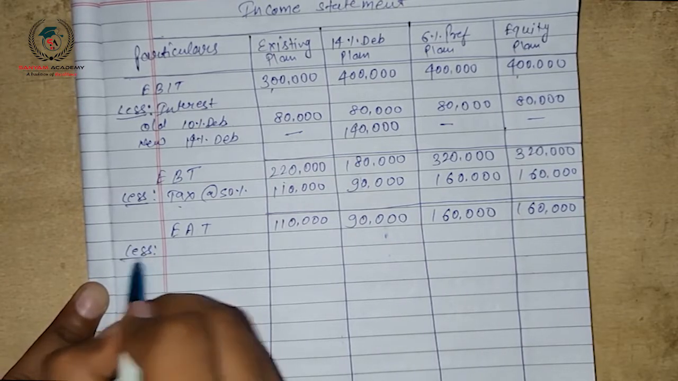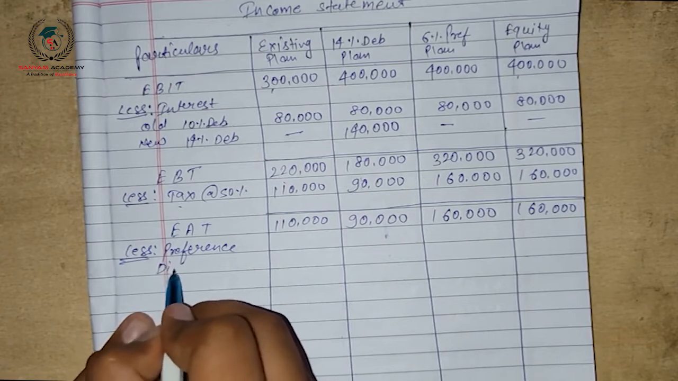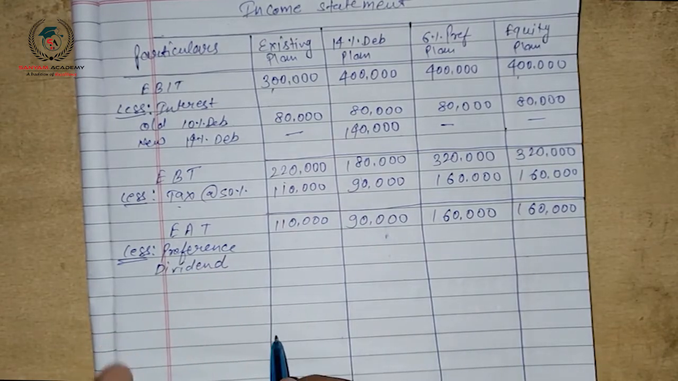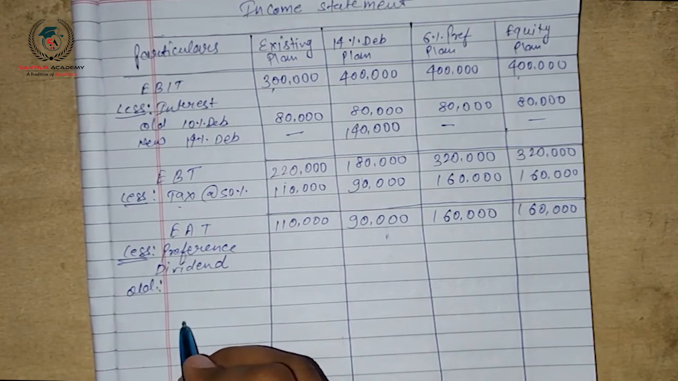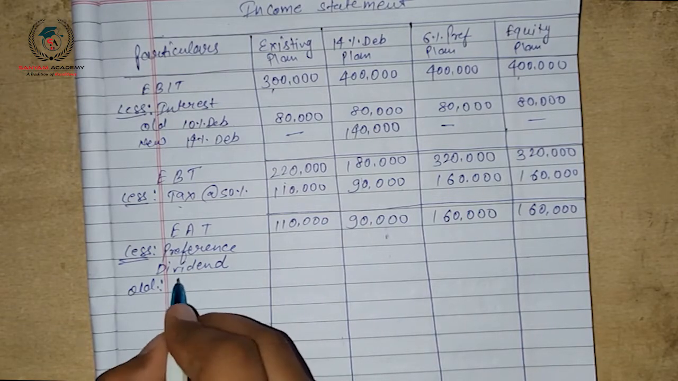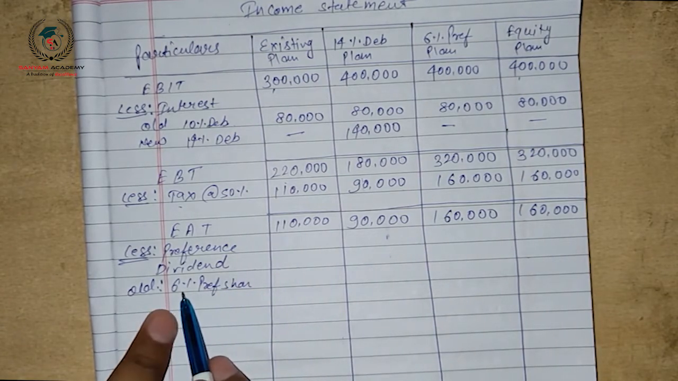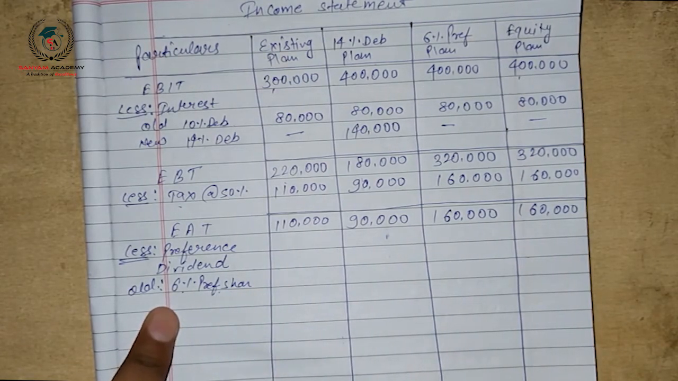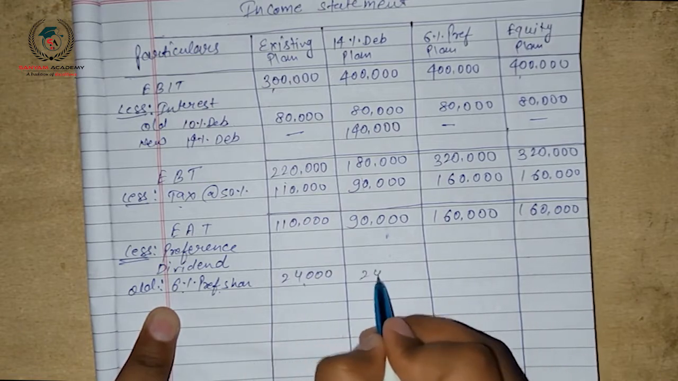We'll deduct here preference dividend. Preference dividend is also given as old. Old means for the existing capital structure. We have 6% preference shares of 4 lakh rupees in the existing capital structure. Then we'll charge 6% preference dividend on the preference shares, which is given in the question as 4 lakh rupees. 6% of 4 lakh rupees will be 24,000, which will be deducted in each case.